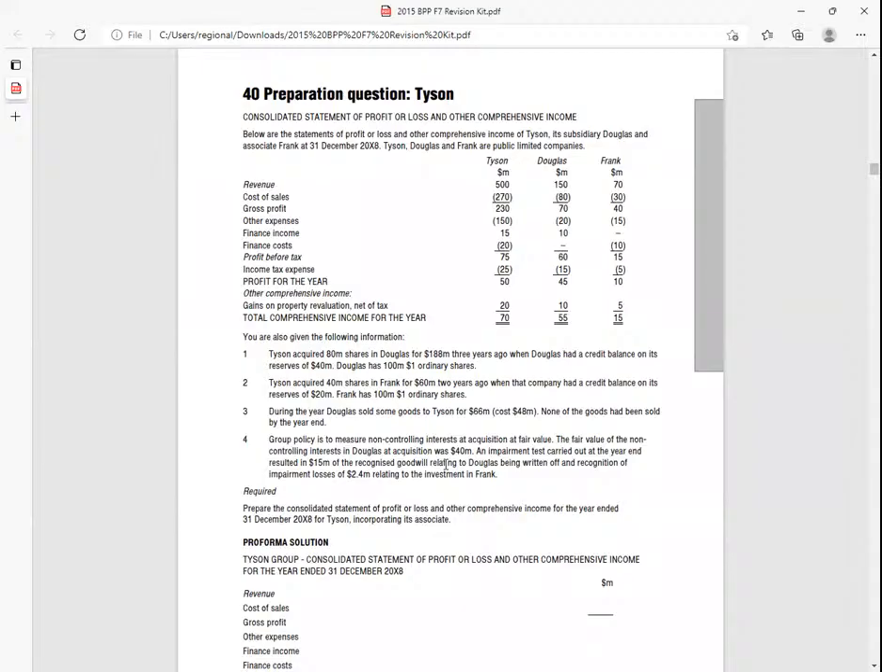An impairment test carried out at the year end resulted in 15 million of the recognized goodwill relating to Douglas being written off. That is very important to me. There is a write-down of goodwill. There is an impairment of goodwill.